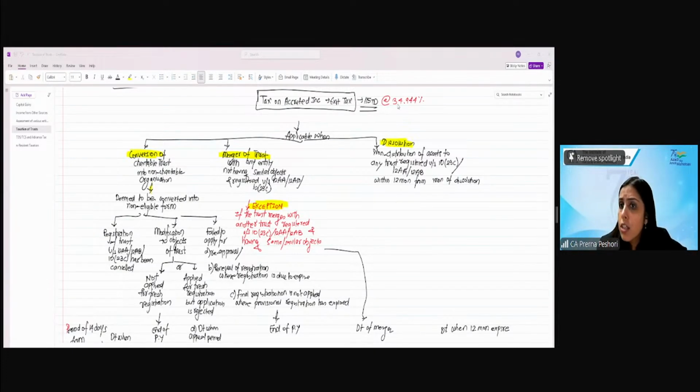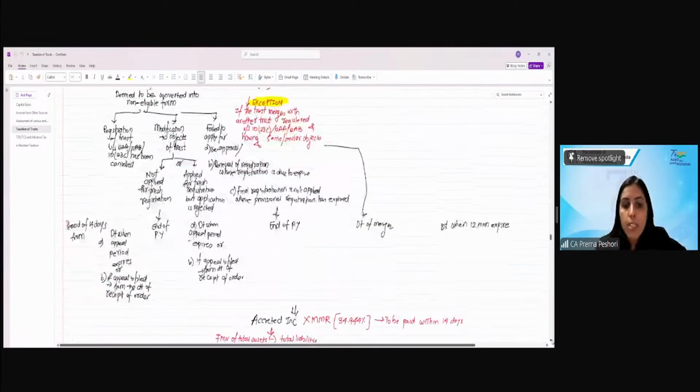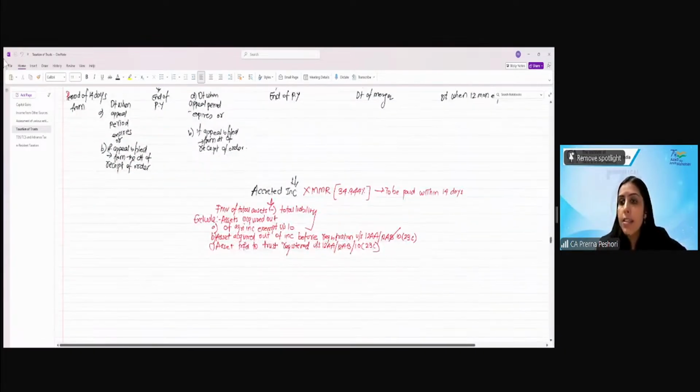What is the tax on accreted income? 30% plus 12% surcharge plus 4% cess, which is 34.944%. And what is the accreted income? As I said, the accreted income is the FMV of total assets minus total liability.